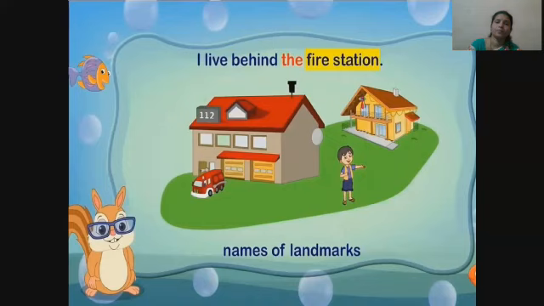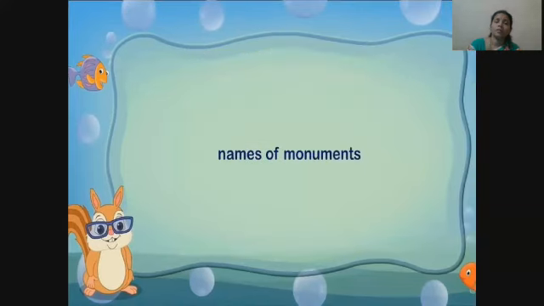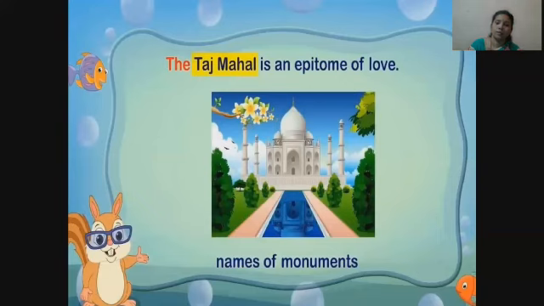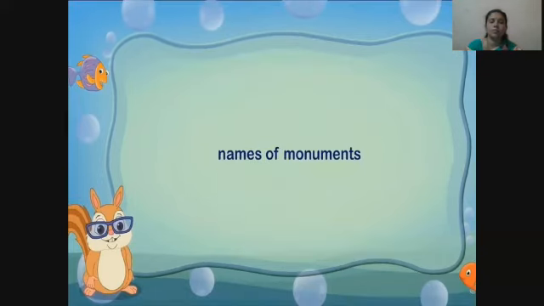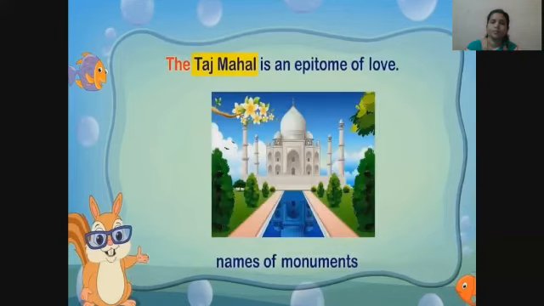Fire station is a landmark, so use the. The is used before names of mountains. The is used before the names of monuments. The Taj Mahal is an epitome of love.